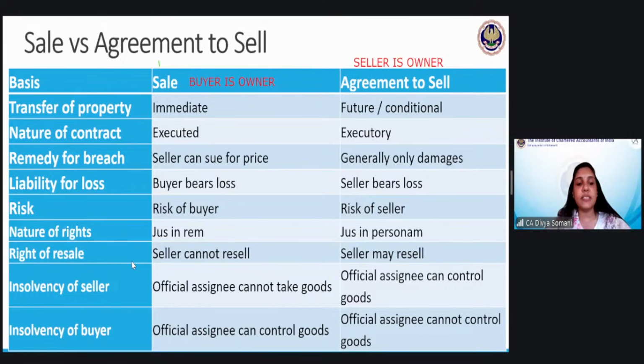Next is right of resale. Obviously, only an owner can resell the goods. So here the seller will not be able to resell; the buyer will be able to resell the goods, in case of sale, which we are studying. In case of agreement to sell, the seller may resell. Okay, so this is from the point of view of the seller. What rights does a seller have? Next, now this insolvency is very important, and who is becoming insolvent is also very important.